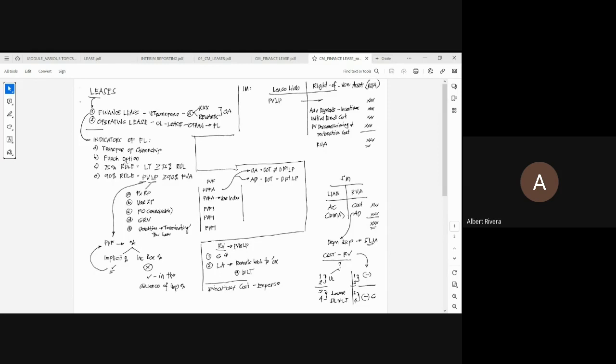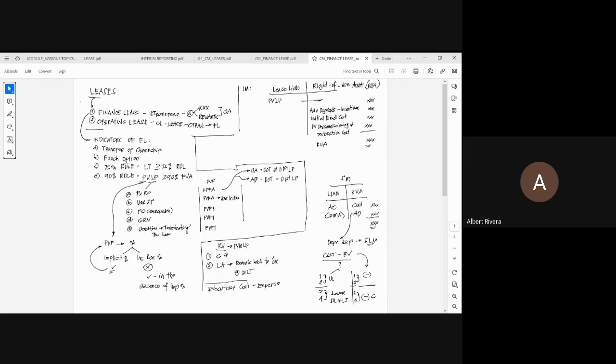Ano nga ba kasi ang purchase option? Purchase option is an option granted to the lessee to purchase the underlying asset or the lease asset at the end of the lease term. Why exercisable? Because the lessee is given the option to purchase the underlying asset at an amount that is substantially lower than the fair value of the underlying asset at the end of the lease term.